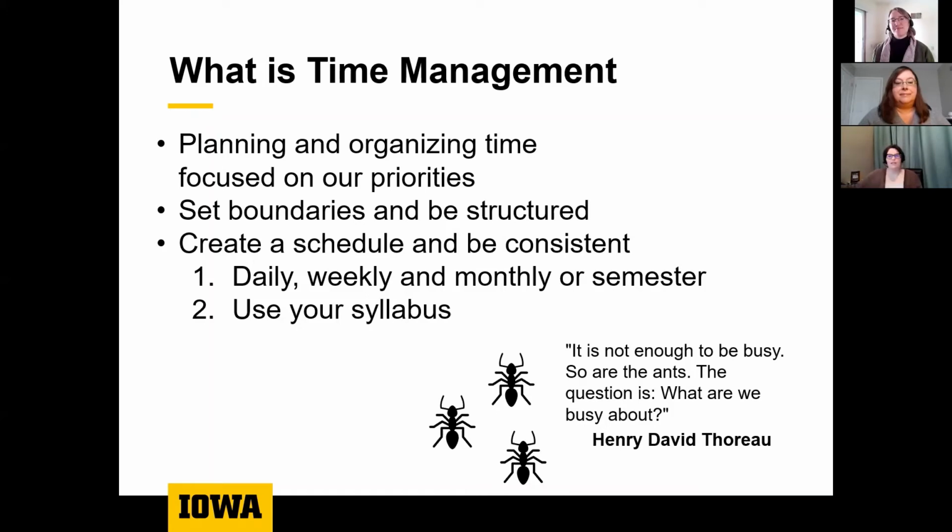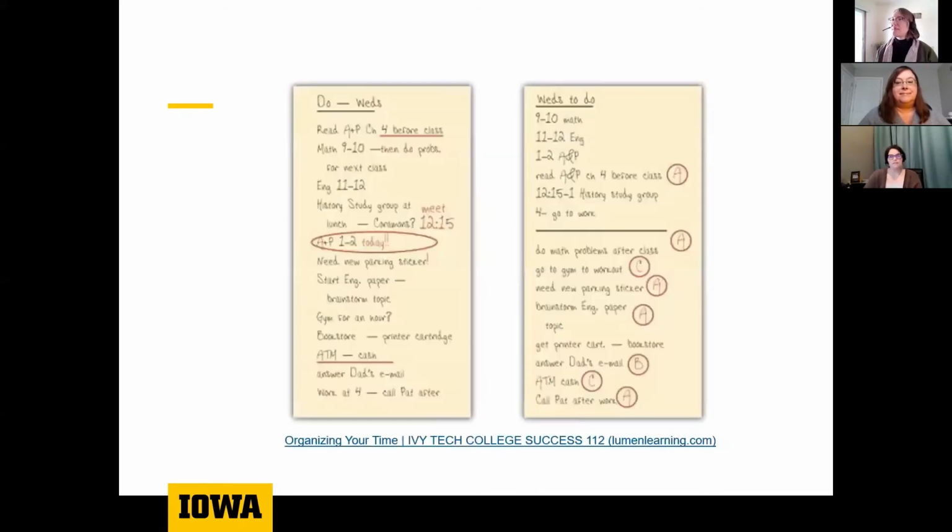I think that's something a lot of faculty and staff do as well. I'm going to hold up my little to-do list. This is my flexible weekly to-do list, and then I have a daily to-do list on my calendar or on my computer. On this next slide is a really good example of how a daily to-do list can translate into a weekly to-do list, highlighting priorities.